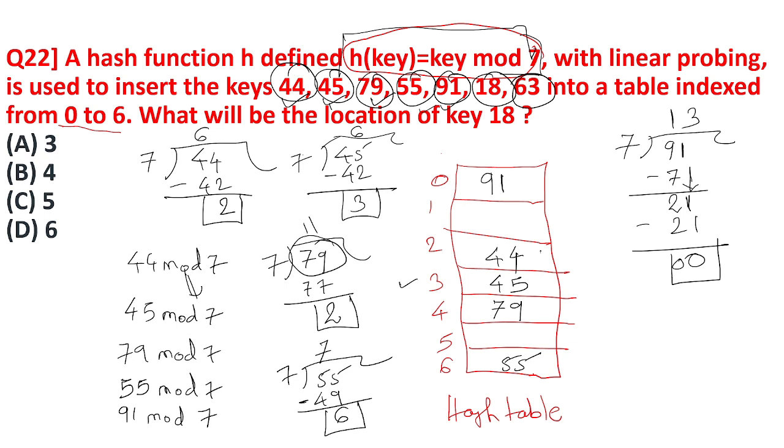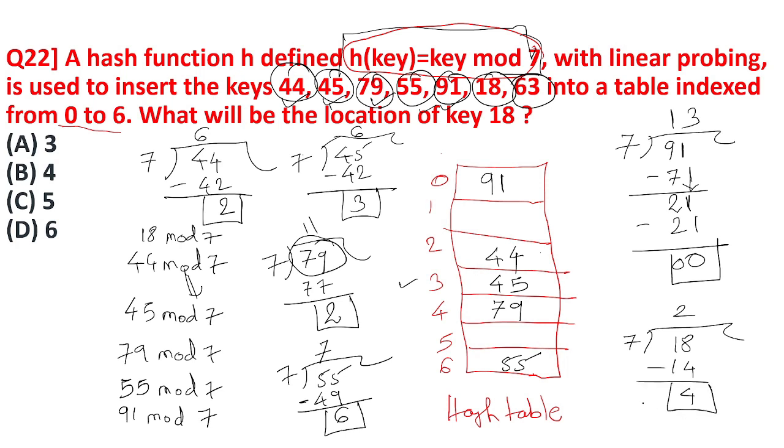So now next is 18. Now 18 is very important, because what is asked in the question is the location of key 18 only. Whatever position it gets will be our answer for this question. So find out the last one, that is 18 mod 7. So 7 twos are 14, 18 minus 14 is 4.